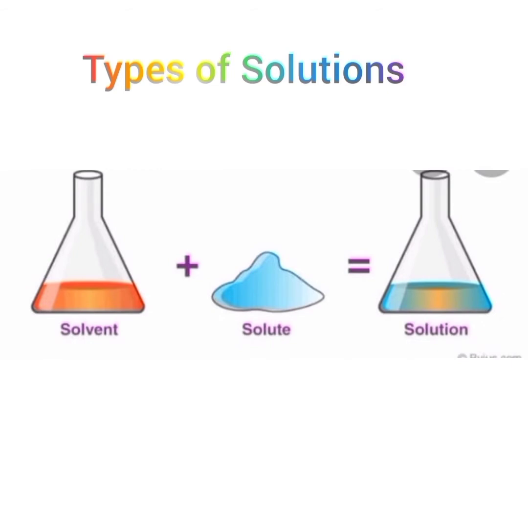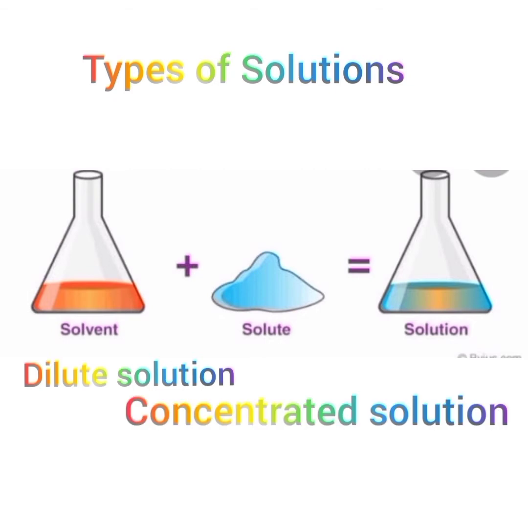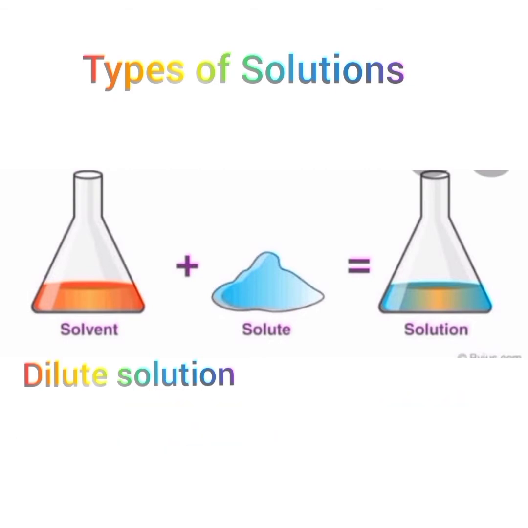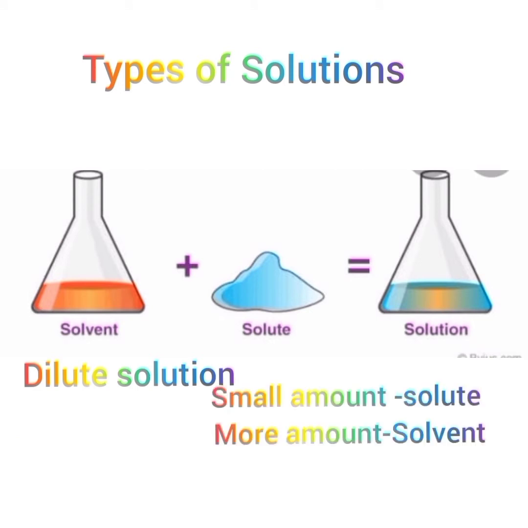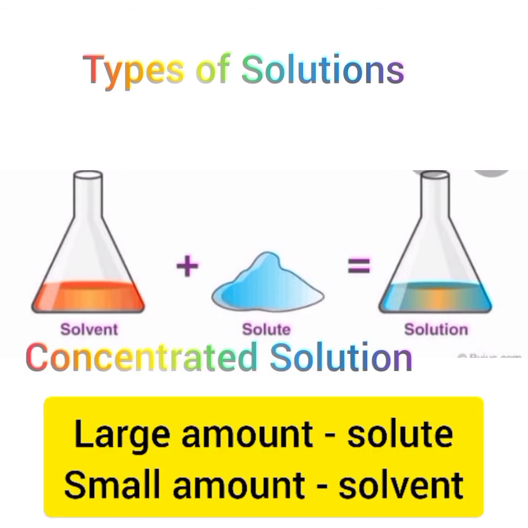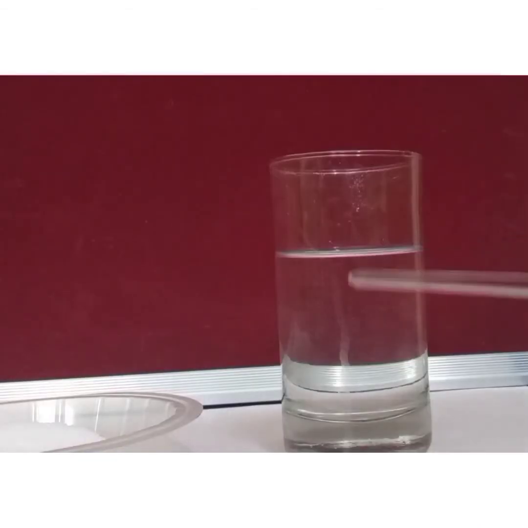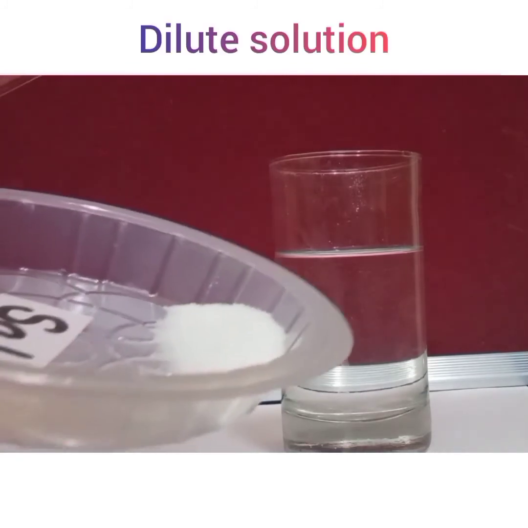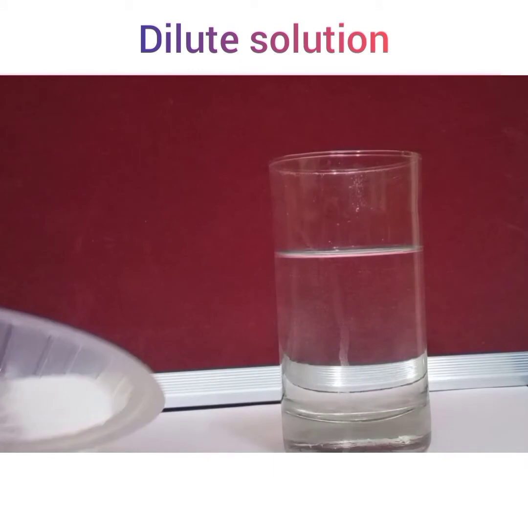There are different types of solutions, such as dilute solution, concentrated solution, saturated solution and unsaturated solution. A dilute solution is a solution having a small amount of solute in a given solvent, whereas a concentrated solution is a solution having a large amount of solute in a given solvent. Take a beaker and add water as a solvent in a large amount and add solute, that is salt, in a small amount.